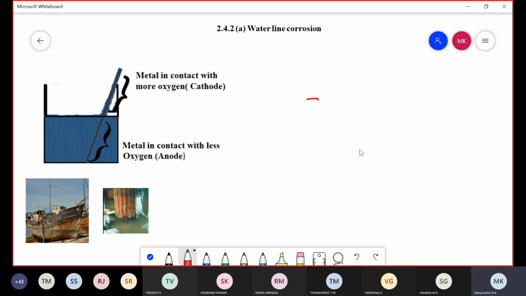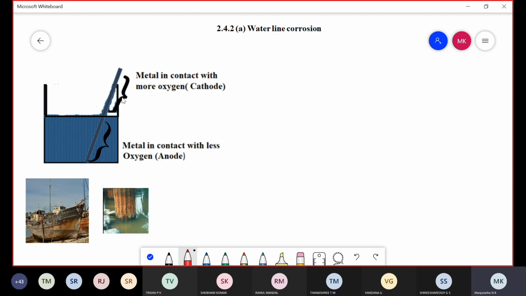Suppose any steel or iron water tank is partially filled with water or any other solution. The metal surface which is nearer to the water line is exposed to a less concentration of oxygen, therefore it acts as anode and undergoes corrosion.